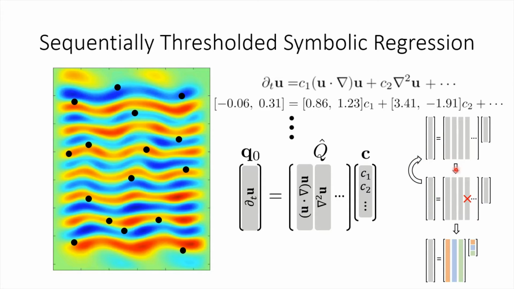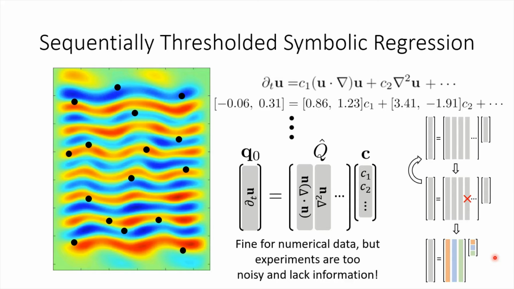This approach works well for numerical, low-dimensional data, but for fluid experiments that are noisy and have missing information about pressure, for instance, this method is not feasible. Noise corrupts the data, which is exacerbated even further with every derivative that's taken. Since SINDy and other approaches to constructing PDE models directly from the data only work when we have reliable information about the derivatives and all the fields to satisfy the linear system with a full rank Q matrix, we will instead need to use a weak formulation of symbolic regression, which is much more capable of handling this level of noise.